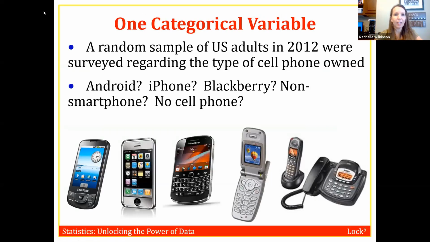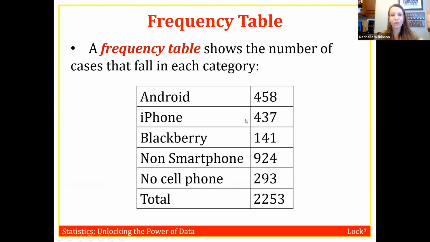So this data came from a random sample of adults in 2012 that were surveyed regarding the type of cell phone that they owned. This is kind of interesting, I think. Keeping in mind this is 2012, 8 years ago, it shows you just how much things have changed. They asked people, do you have an Android, an iPhone, a BlackBerry, not a smartphone, or no cell phone at all? And here was the result. This is a frequency table. It lists the possible categories for that categorical variable, and the count of people in each category.